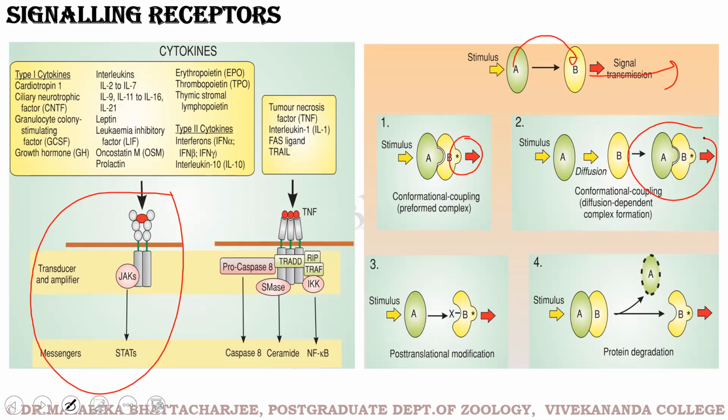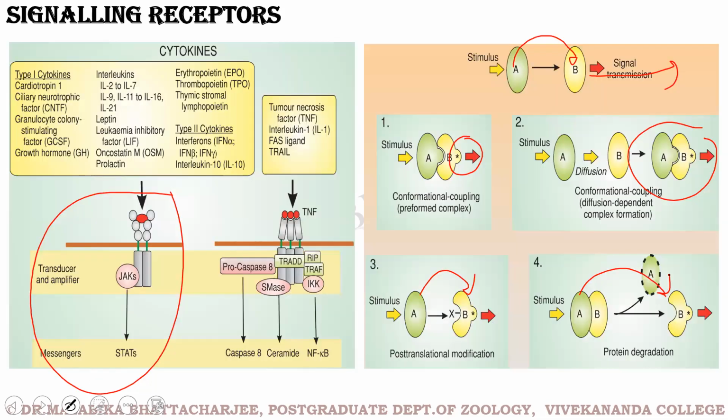This is something I'm teaching you extra. At certain times, stimulus A reacts with the receptor to bring about post-transcriptional or translational modification, or the stimulus might result in protein degradation. So these happen. These are the different modes of signal transmission that occur within a cell.